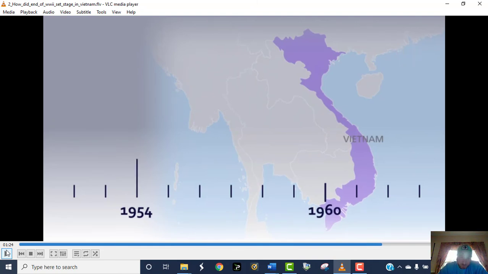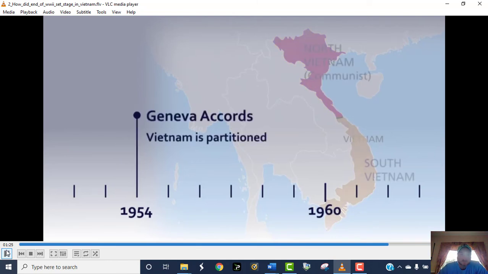All right, we will also go into this in more depth, but from 45 to 54, the United States was financing almost 100% of France's attempt to recolonize Vietnam. So we had a stake in this. So more or less, again, we'll go into more detail, but we took over from France after they leave. Vietnam is partitioned in two, and it's part of the Cold War which results.